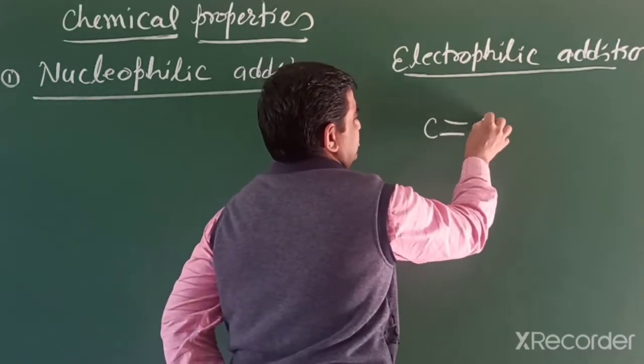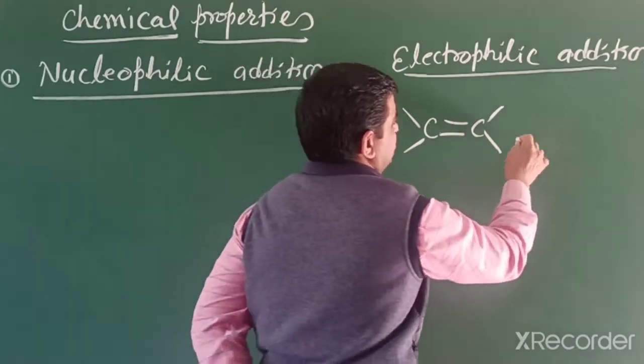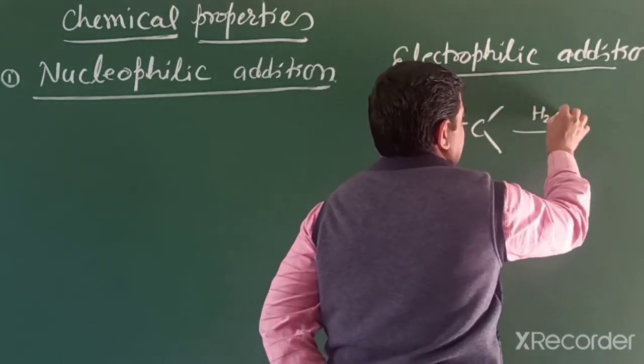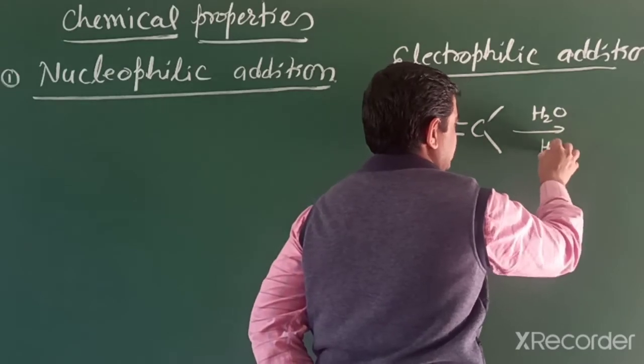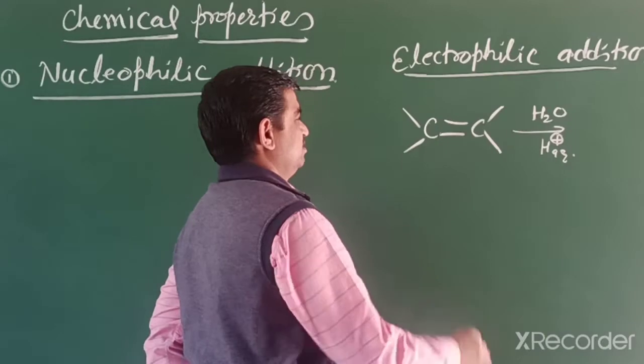For example, hydration of an alkene in the presence of acid is an example of electrophilic addition.